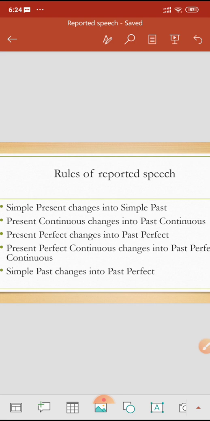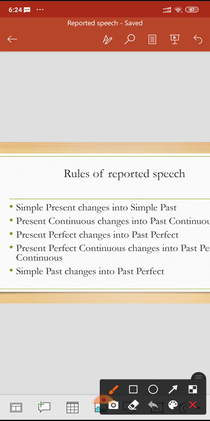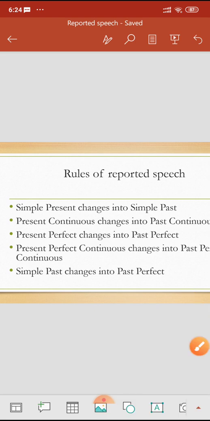For example, she said, I like to read. So she said that she liked to read. The word like changes into liked. So simple present tense changes into past, so you have to use liked here.